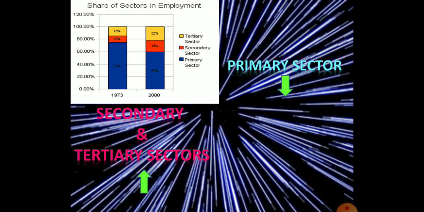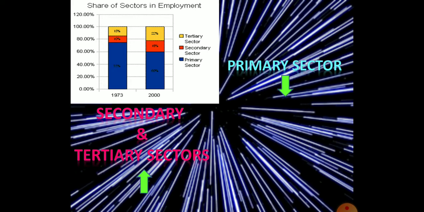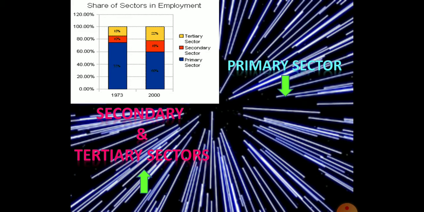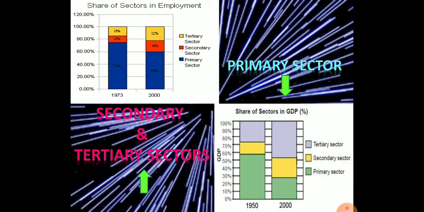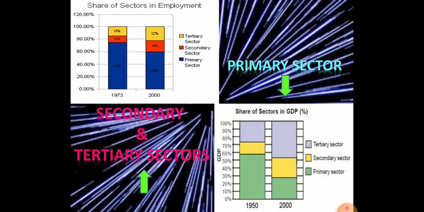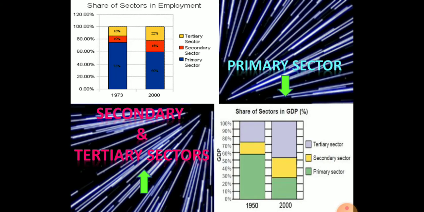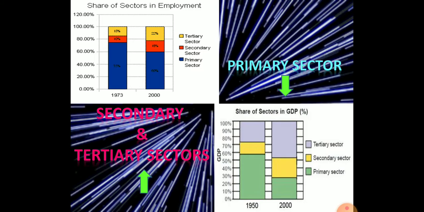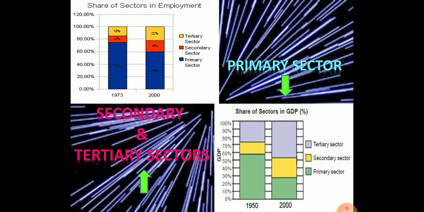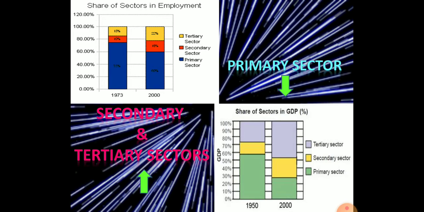But in 2000 it reduced from 75 to 60%, and in the secondary sector its percentage increased to 15%. The service sector percentage also increased, which means the secondary and tertiary sectors are increasing rapidly and providing a large number of employment opportunities to the public. That is why people depending on the primary sector are changing their occupation from agriculture to secondary and service activities.